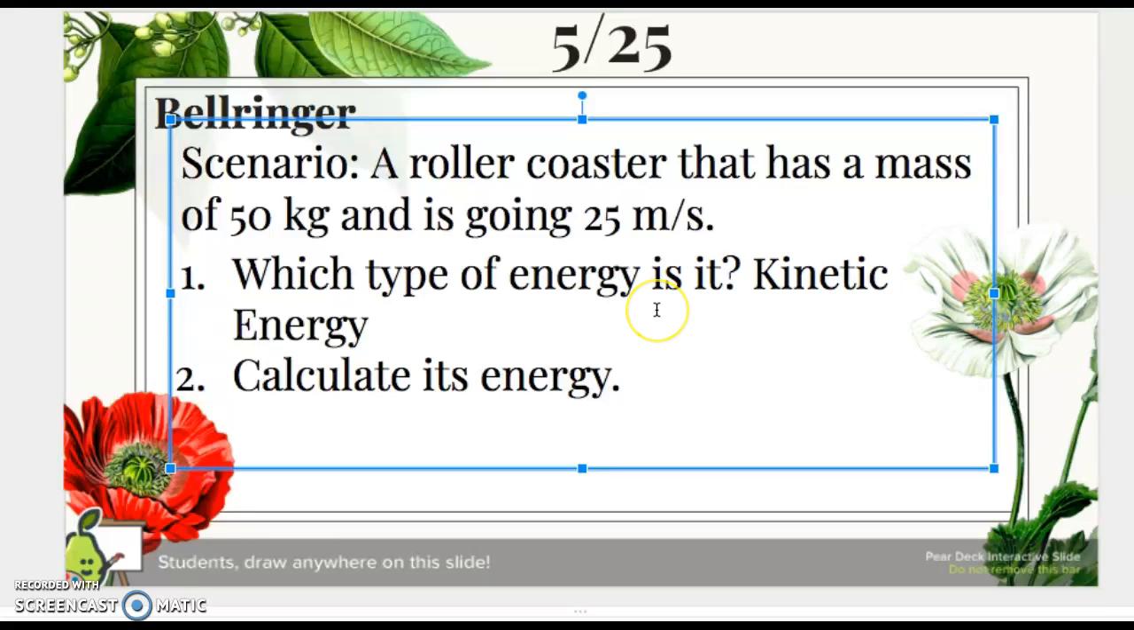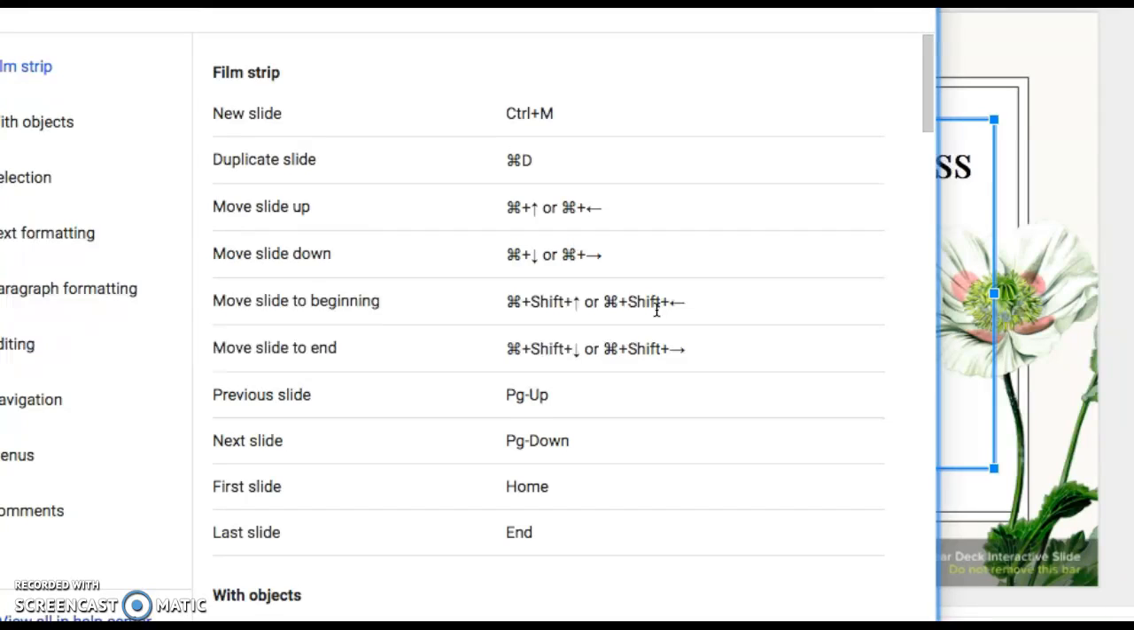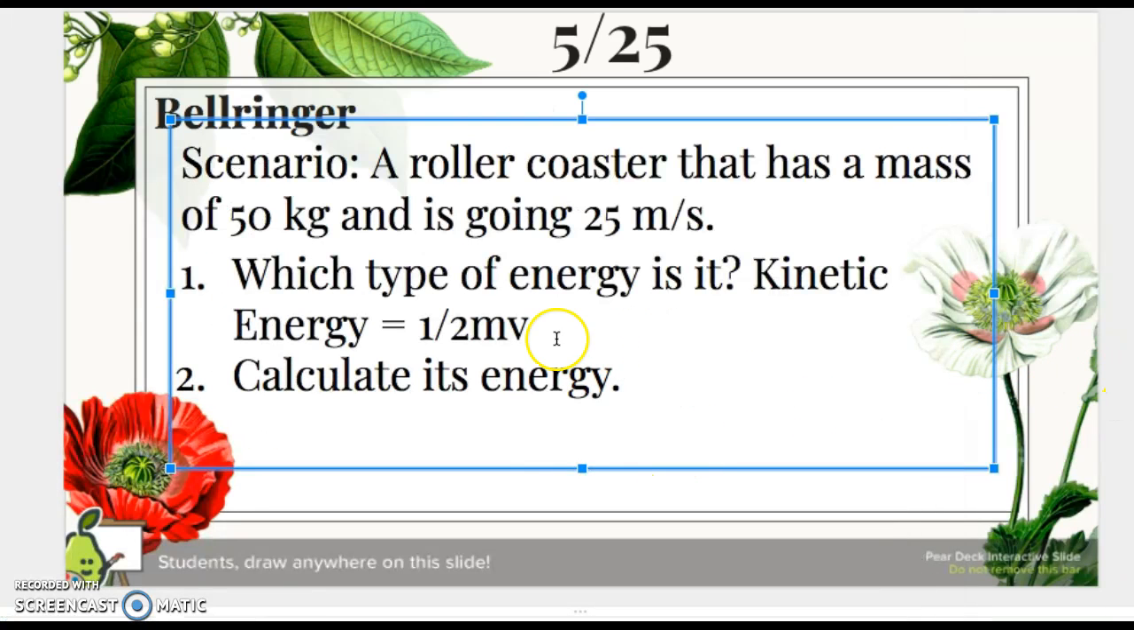So the energy equation that you're going to use, kinetic energy equals 1/2 mv. Just kidding, 1/2 mv squared. When you're calculating its energy, you need to know that equation. And then also, what is the mass? And what is the velocity? When we're thinking about the mass, obviously we're looking for kilograms. So we've got 50 kilograms and 25 meters per second.